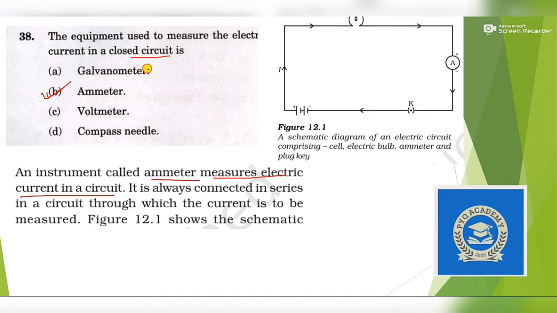Do not confuse it with galvanometer. Although galvanometer also detects current, it does not measure it. It detects a very small amount of current, but it doesn't measure. Voltmeter measures voltage, and compass needle is for direction, not for measuring current. So the answer is option B. And one thing, ammeter is always connected in series and voltmeter in parallel. So yes, it can also be asked.